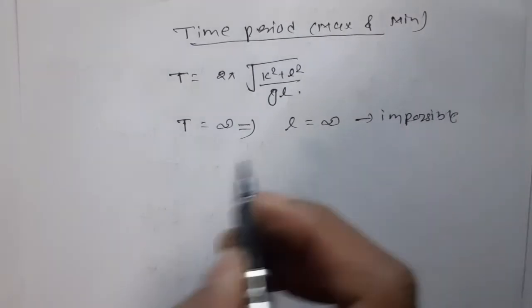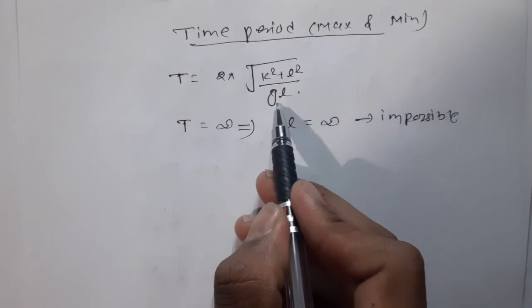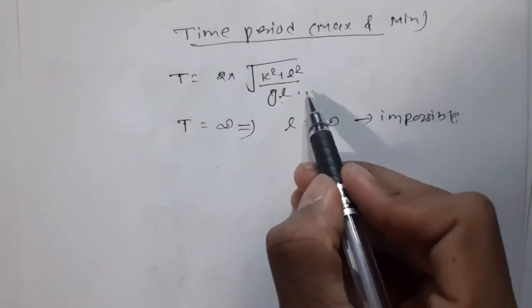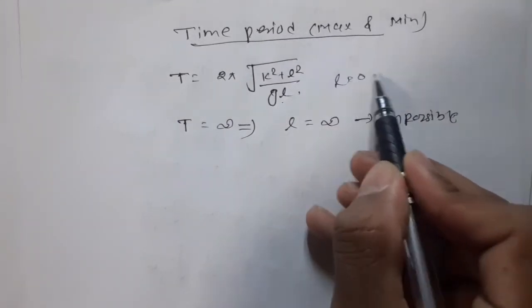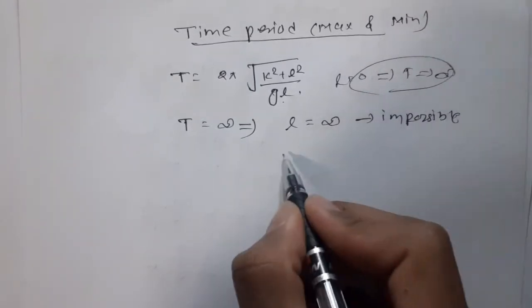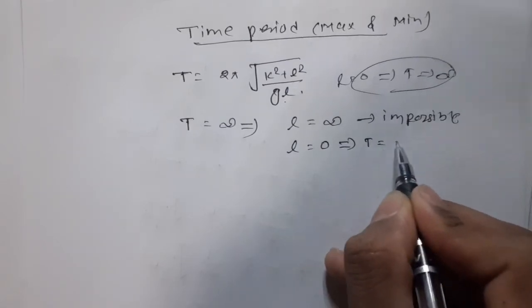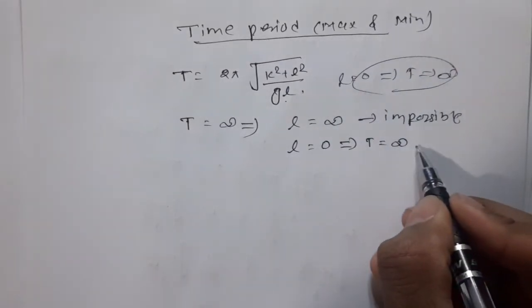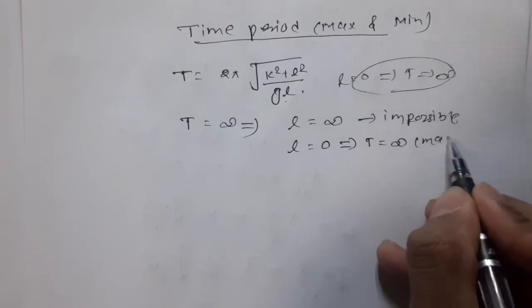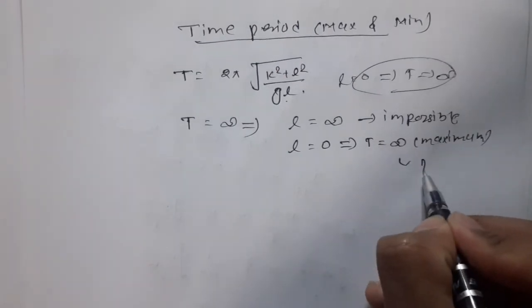But in this equation, if L is equal to 0, then T implies infinity. So when L is equal to 0, T is infinite, meaning maximum, which is practically possible.